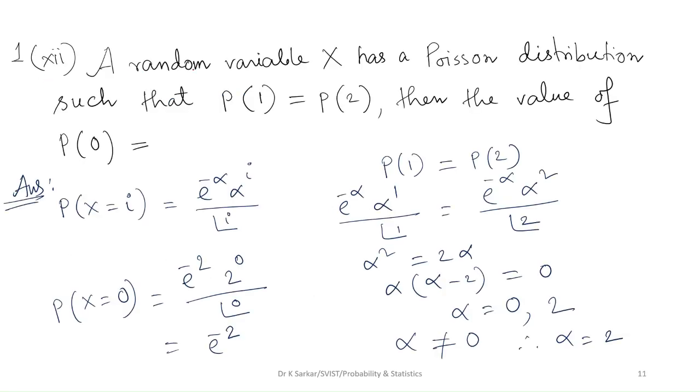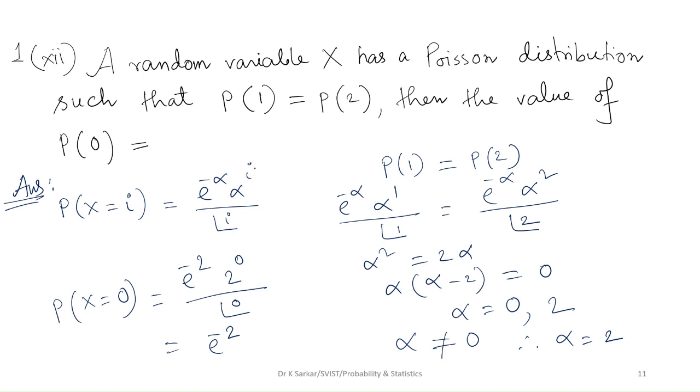Question 1-12. A random variable X has a Poisson distribution such that probability at 1 equals probability at 2, then find the value of p at 0. We know the PMF for Poisson distribution is probability of X at i equals e power minus alpha, alpha power i by factorial i.